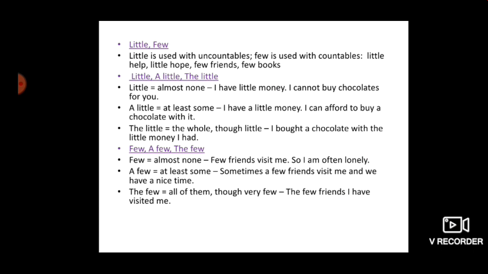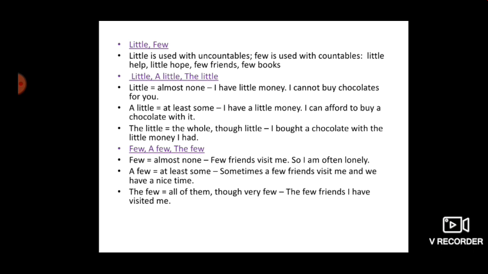Next is little and few. Little is used with uncountables. Few is used with countables. This is very simple. Always remember this: when you are talking about uncountable nouns, you have to use little, and when you are talking about countables, you have to use few. Little help, little hope, few friends, few books.